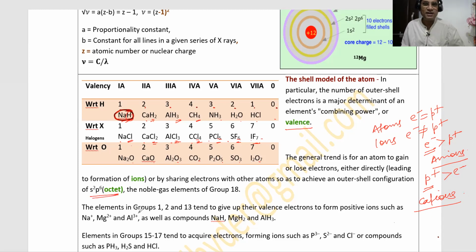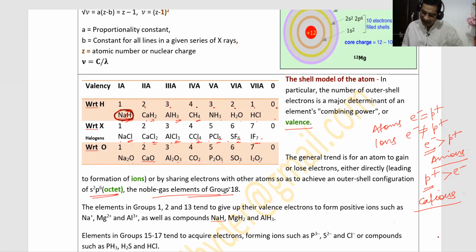So anions or cations, all these ions, what you are targeting in chemistry is that each and every element tends to have 8 electrons in the valence shell. That is what the octet rule is. That is what the inert gas configuration is. That is what the noble gas configuration is. Either by transferring or by sharing, anyhow, each and every element tends to have 8 electrons in the valence shell, because that state will always be the most stable state.